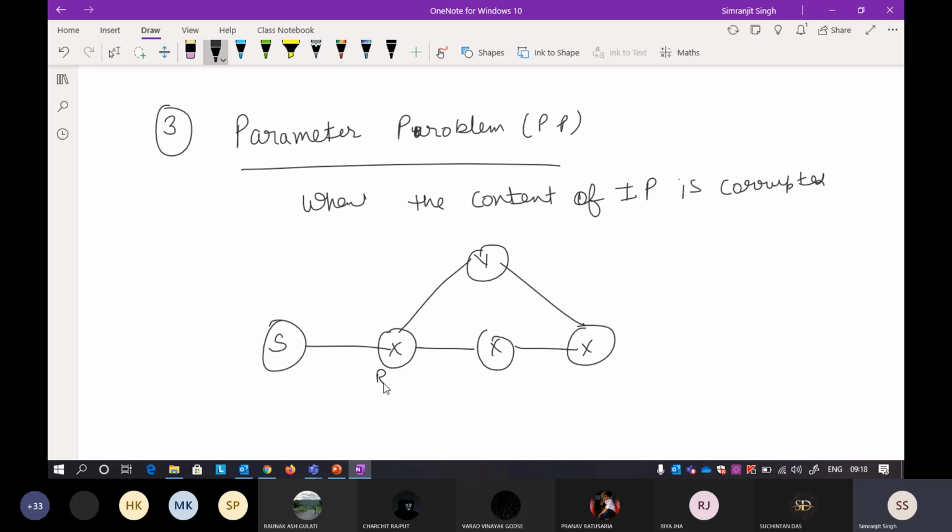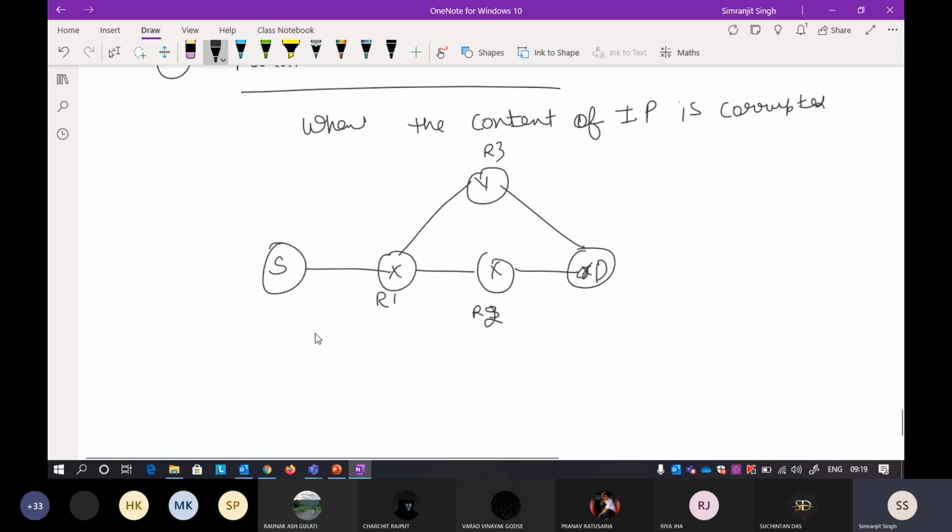Okay, so I can say this one is R1, R2, and R3, and this is your destination. Suppose this was your destination. Okay, so what I'll do, I can say that R1 to R2 link is down. Suppose R1 to R2 link is down. Now R1 can send via R3.